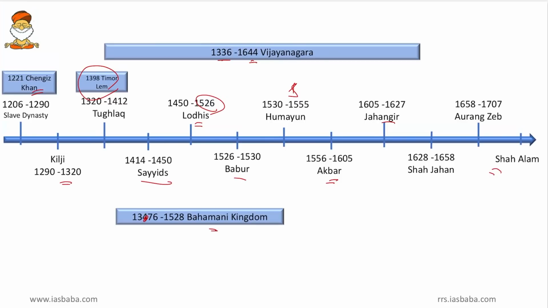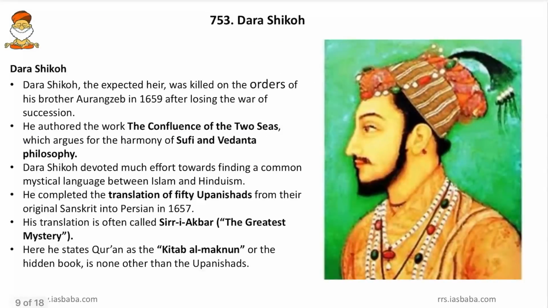Friends, after the Bahmani kingdom, we know that the Adil Shahis, Barid Shahis, Berar Shahis, then Nizam Shahis, they all ruled South India. So they come after the Bahmani kingdom. So this is a brief timeline regarding medieval India. So we will remember this. Then come to the next one, Dara Shikoh.